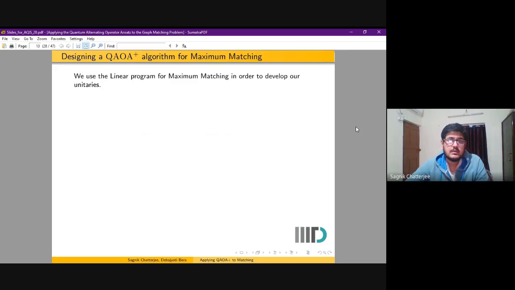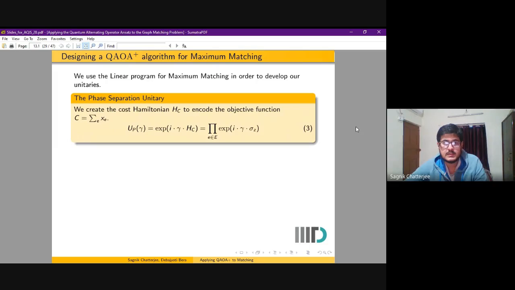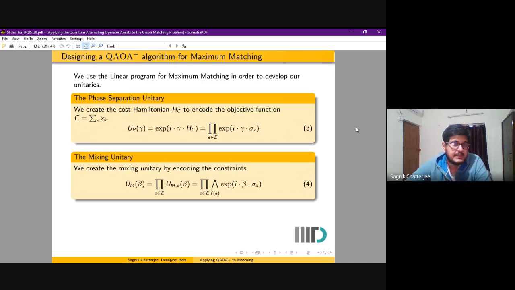For example, first we show that we use the linear program for our maximum matching in order to develop our two sets of unitaries. The phase separation unitary is defined as follows. We create the cost Hamiltonian from the objective function using Boolean composition rules. And we create the mixing unitary by encoding the constraints into appropriate Hamiltonians.